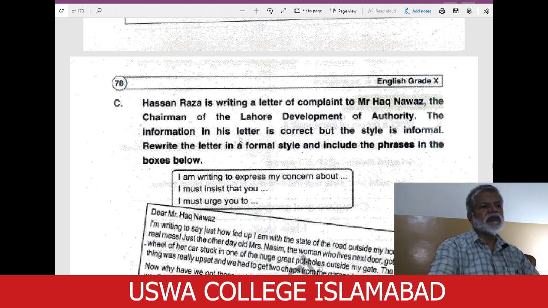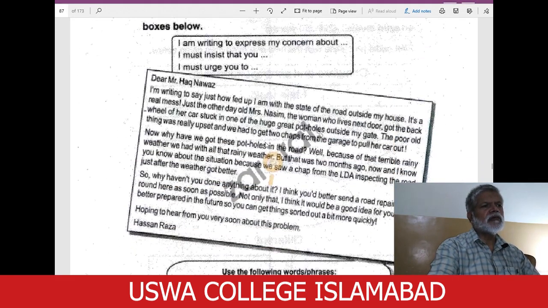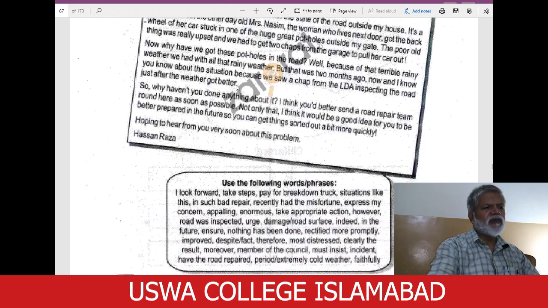The information in his letter is correct, but the style is informal. Rewrite the letter in a formal style and include the phrases in the boxes below. Now, this letter has been written in an informal way, and you are required to write it afresh, anew, using such expressions they have given here.